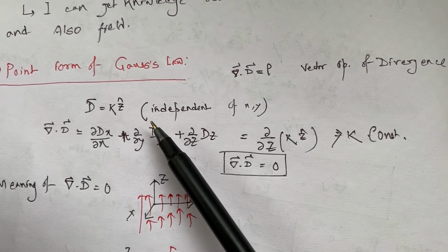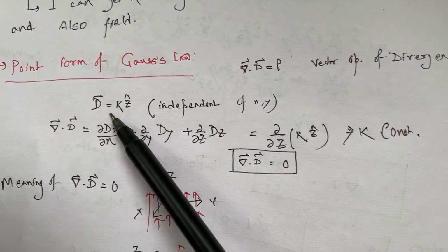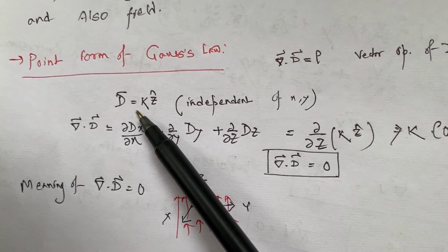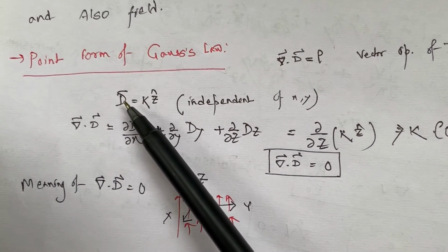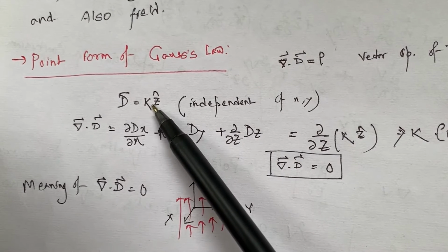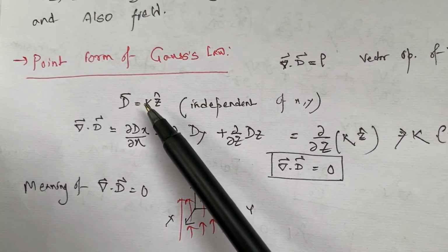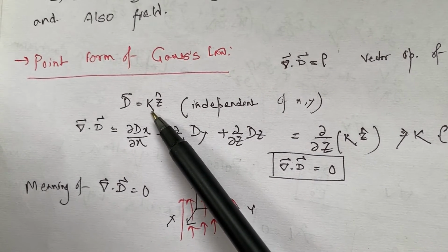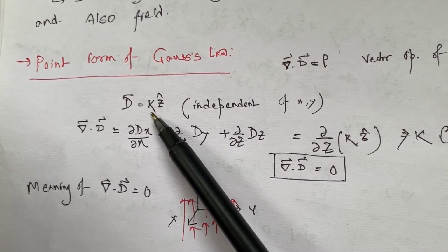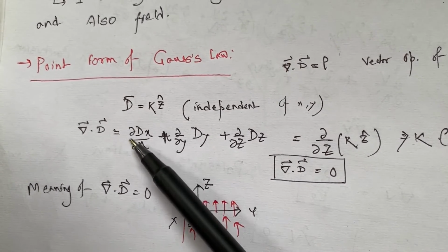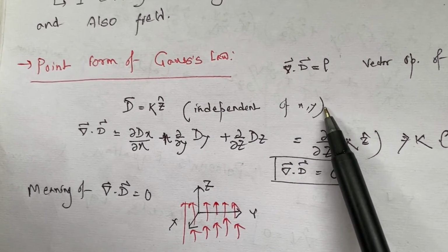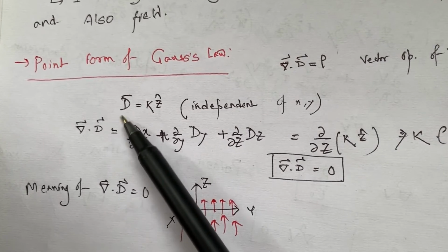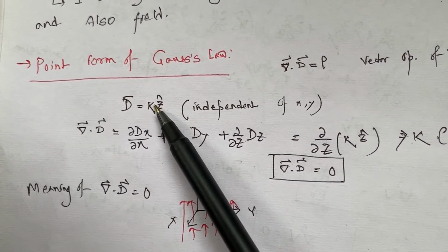For example, let us take this problem, where the D field is along the z-axis only. We have chosen the Cartesian coordinate system, but here we have also chosen that D has no component along x and y. It is distributed only along the z direction.